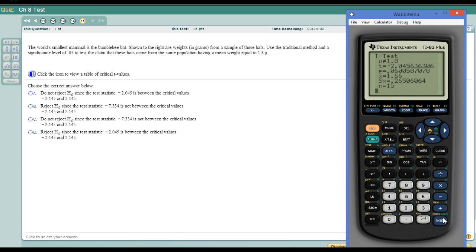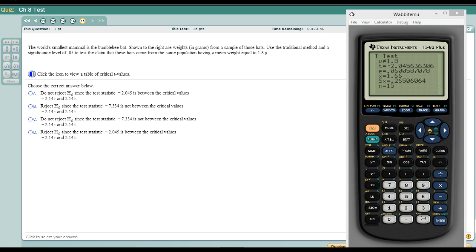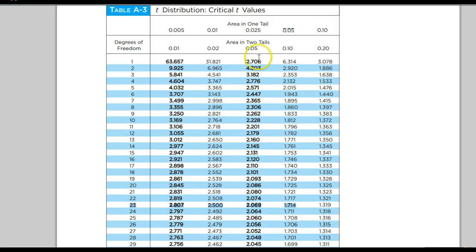Alright, so there's our test statistic. And our critical number here, this is level 0.05. It's the area in 2 tails this time because we have a non-equals to. So the area in 2 tails is 0.05. Okay, we have 14 degrees of freedom because the sample size was 15. So 2.145 is our critical number,